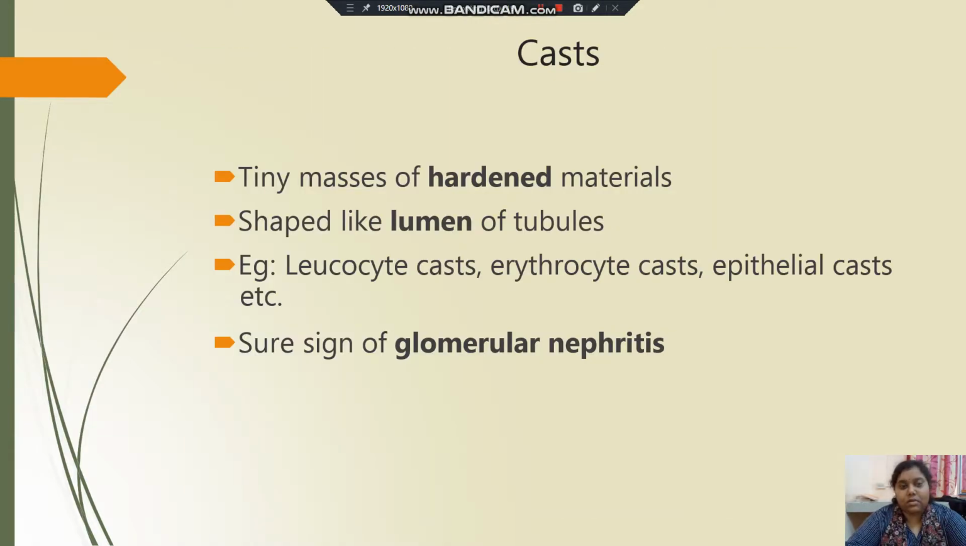Now casts: tiny masses of hardened material shaped like the lumen of tubules, for example leukocyte casts, erythrocyte casts, epithelial casts, etc. And they are a sure sign of glomerular nephritis.